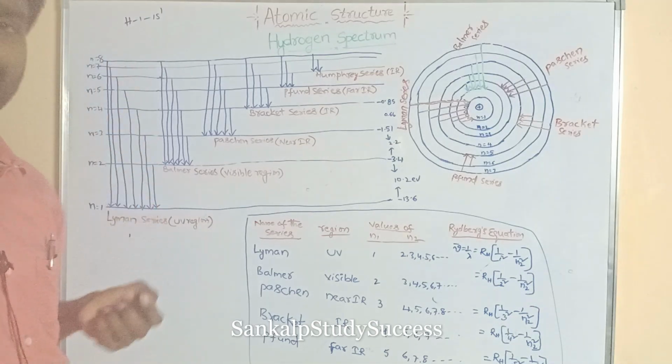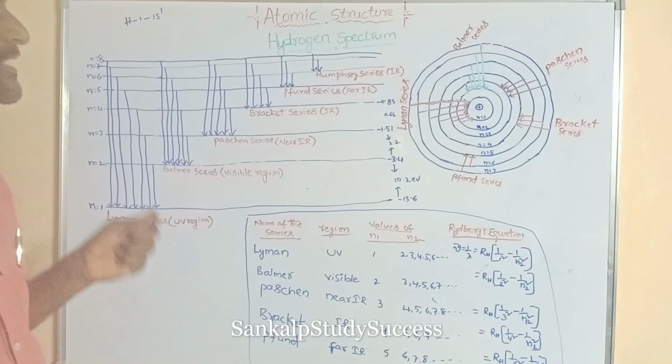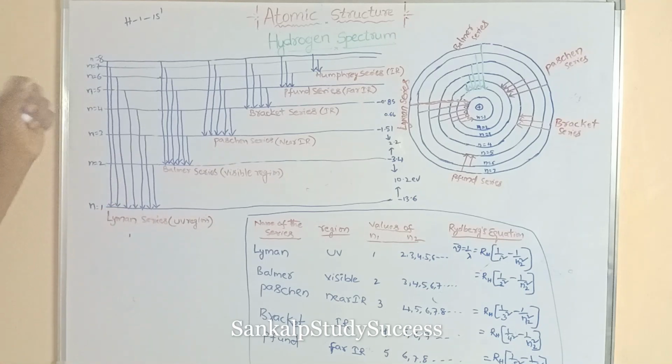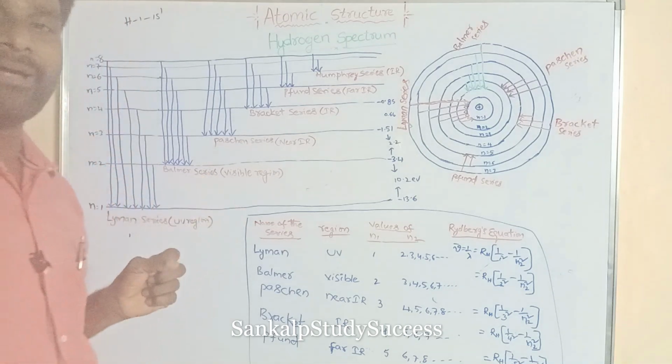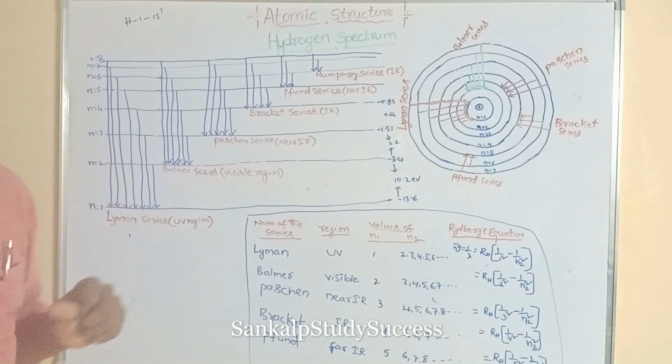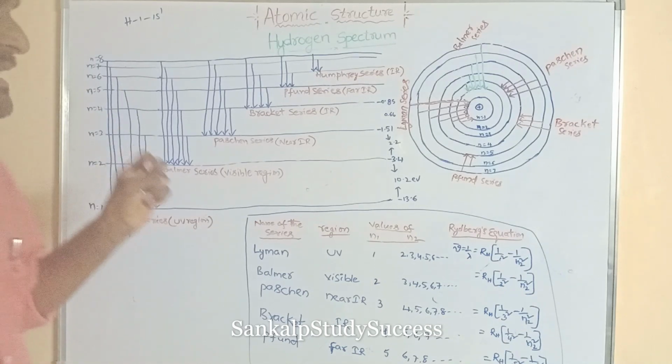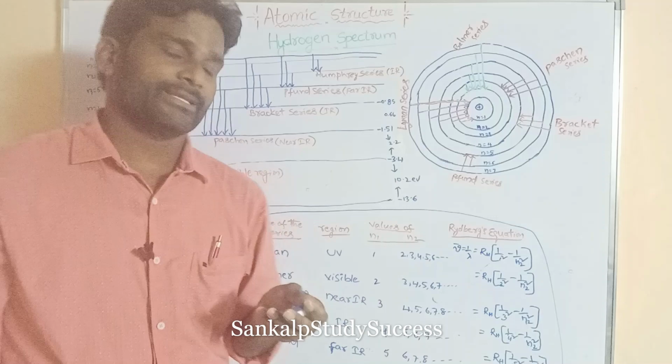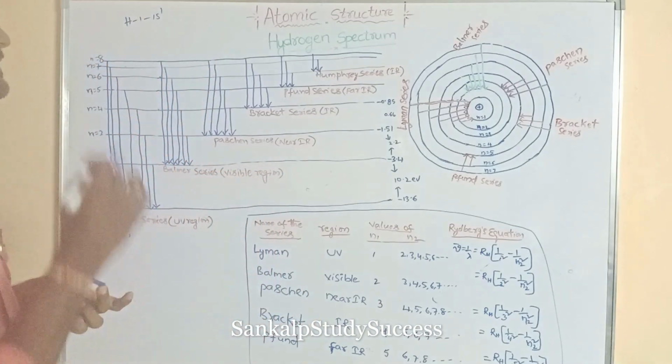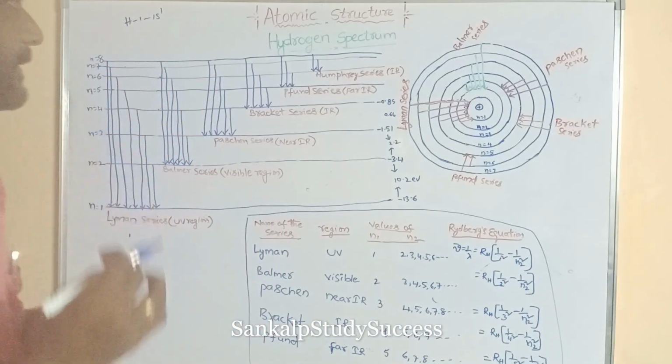How is it possible? This is successfully explained with Bohr's atomic theory.